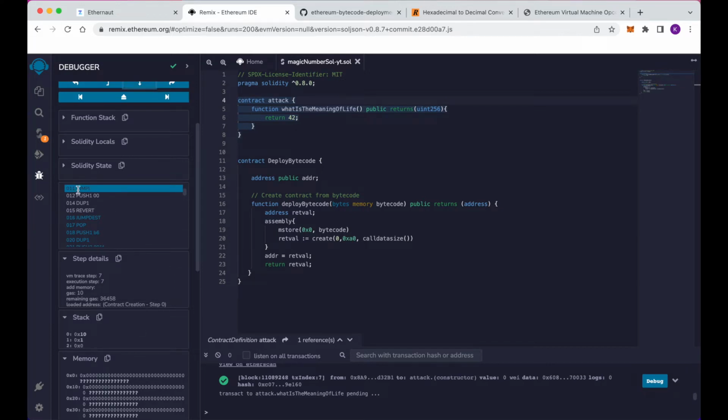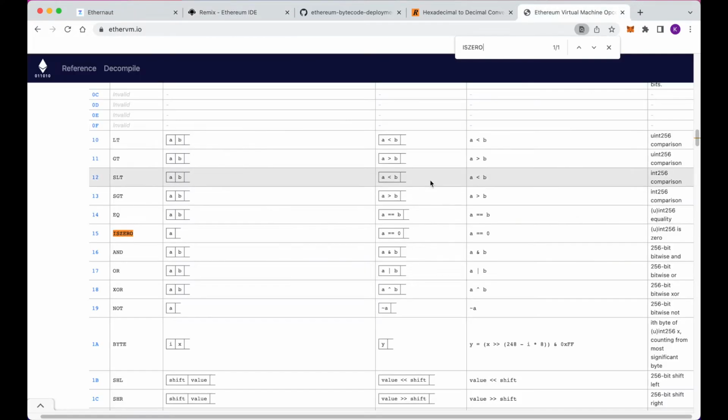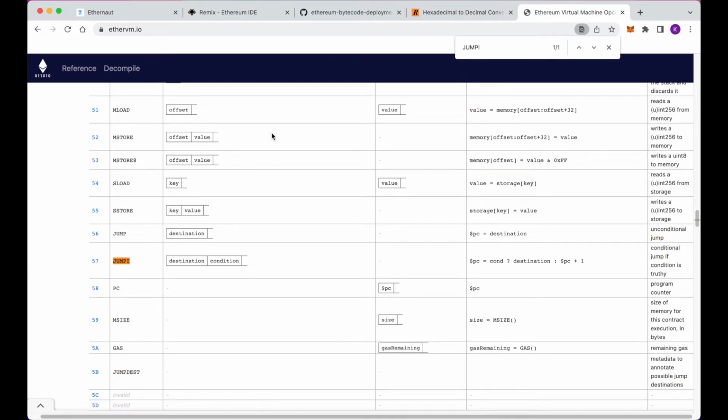And then we're jumping to that location with an if condition here. So if we look at JUMPI, we can see the destination is the top of the stack. The condition, 1 or 0, is the second one on the stack, and we're jumping to our destination memory address if this condition is 1.